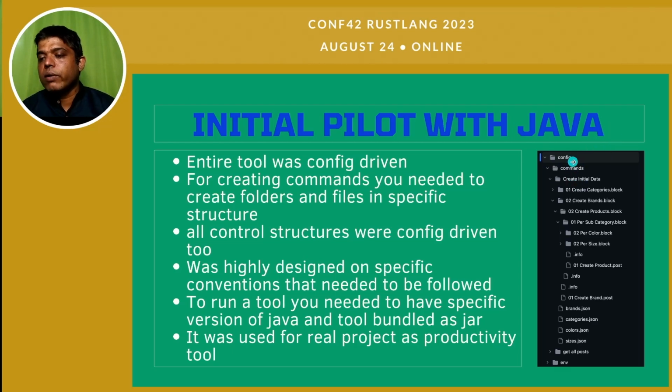Whatever you see on the right hand side is just config. For creating commands, you needed to create folders and files in a specific structure. All control structures like .block, .post, and .info were config driven. It was highly designed on a specific convention that needed to be followed. You need to understand the convention with which these configurations are to be created. To run the tool, you needed a specific version of Java, and the tool was bundled as a jar.